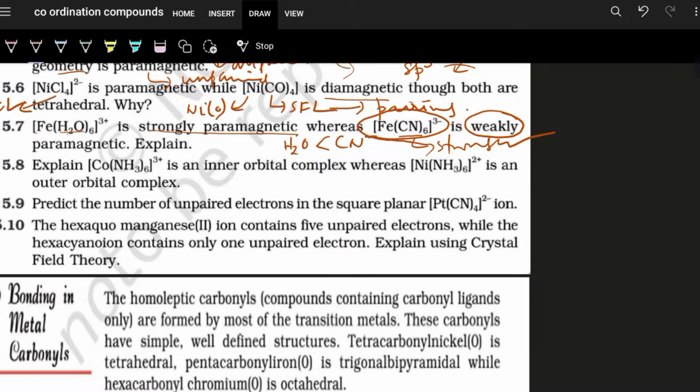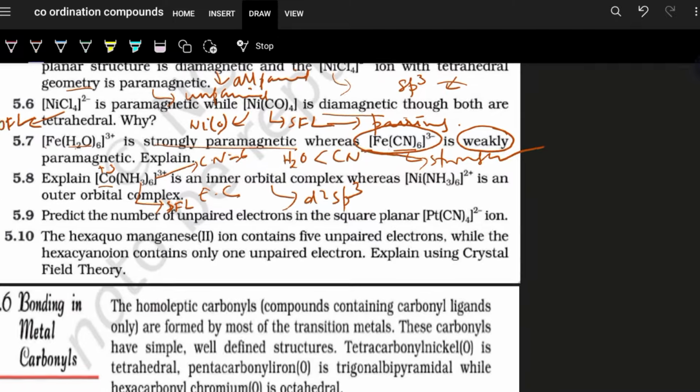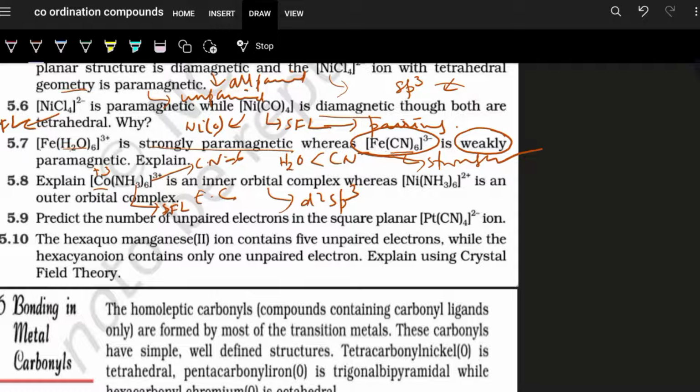Now Co(NH3)6 3 plus is an inner orbital complex. What do you have to do? You need to first write the oxidation state, plus 3, and write the electronic configuration. On approach of the ligand NH3, which is a strong field ligand, there will be pairing of electrons and there will be involvement. See, coordination number is equal to 6, so obviously it is d2sp3 configuration.